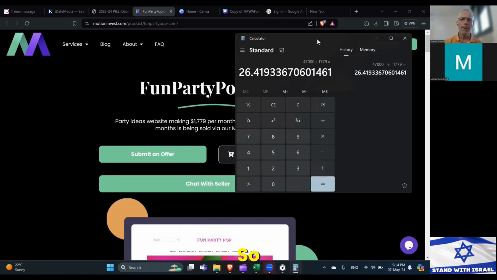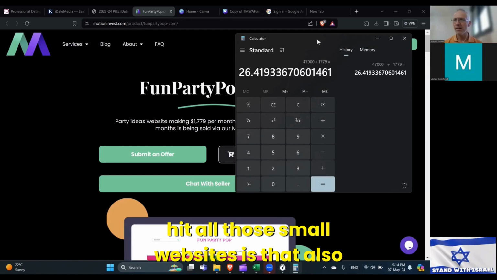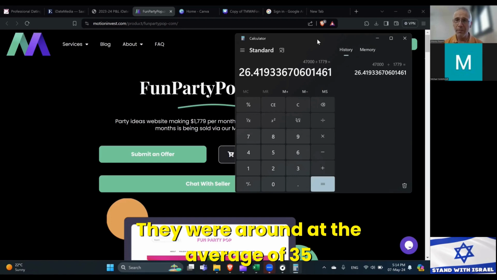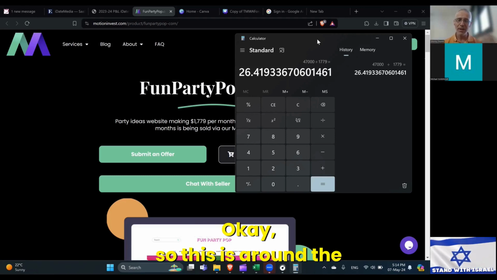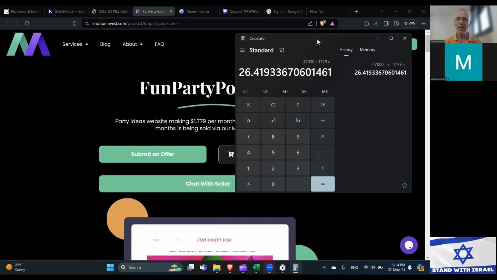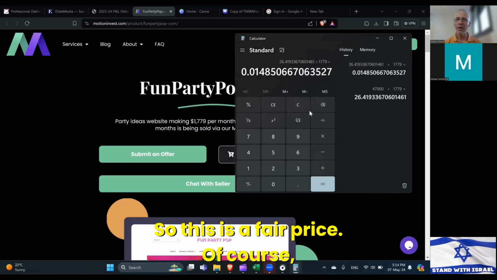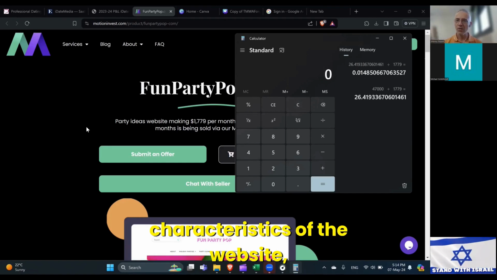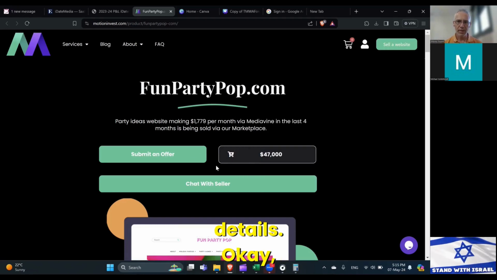26.41. So what happened after Google hit all those small websites is that multipliers have also gone down. They were at an average of 35 monthly profit, and now it's about 25 to 30. So this is around the middle range for the current market prices. So this is a fair price. Of course, I didn't check yet all the other characteristics of the website, but just by looking at this it seems fair. Let's look at more details.